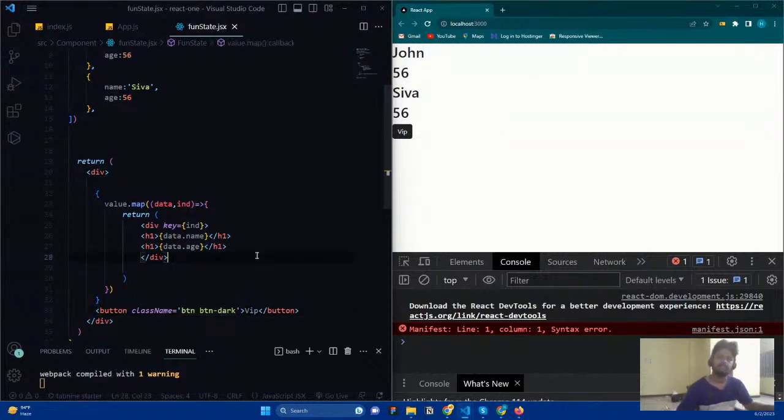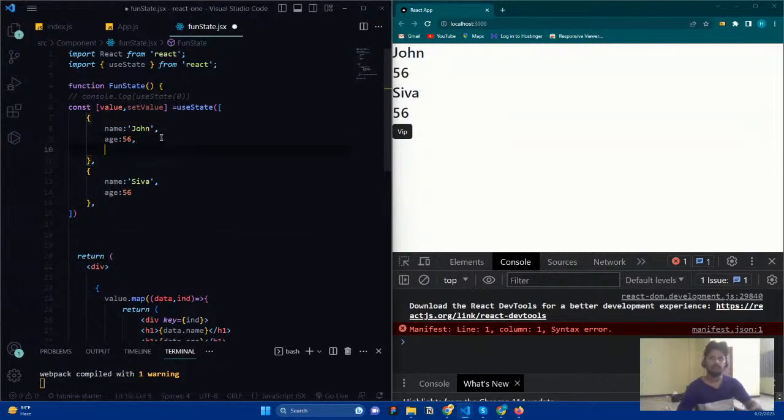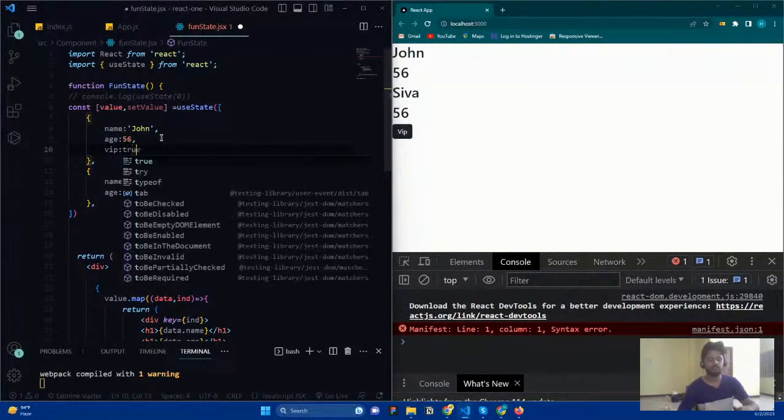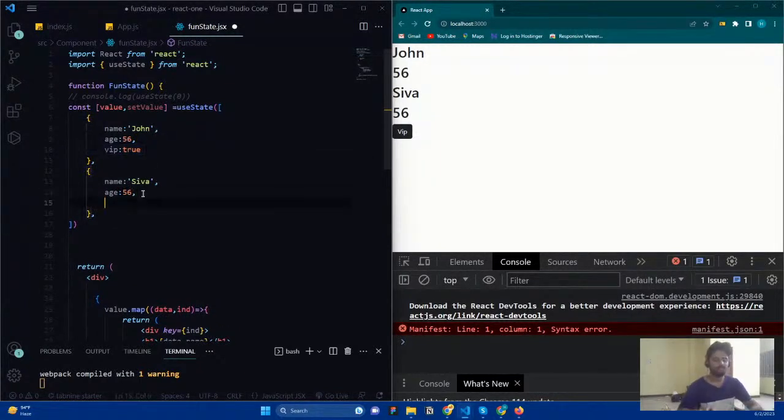And if someone clicks it, then I need to show that the person has VIP access. So I'm just going to say VIP access true, like this. And here the VIP access for this person is going to be false.